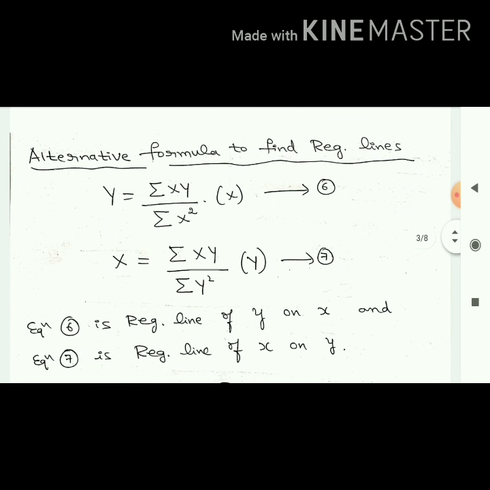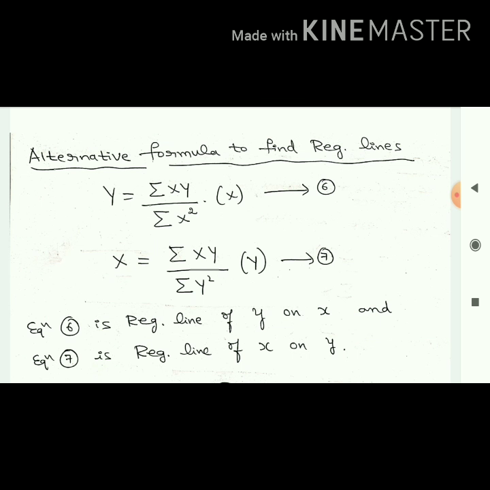Now there is one more alternative formula to find a regression line. See, in the case of the coefficient of correlation, we have 3 sets of formulas, right? In the case of regression lines, one set of formulas I just told you, and there is one more set. This is in terms of capital X and capital Y. Here capital X means, as usual, small x minus x bar, and capital Y means y minus y bar. What is the formula?